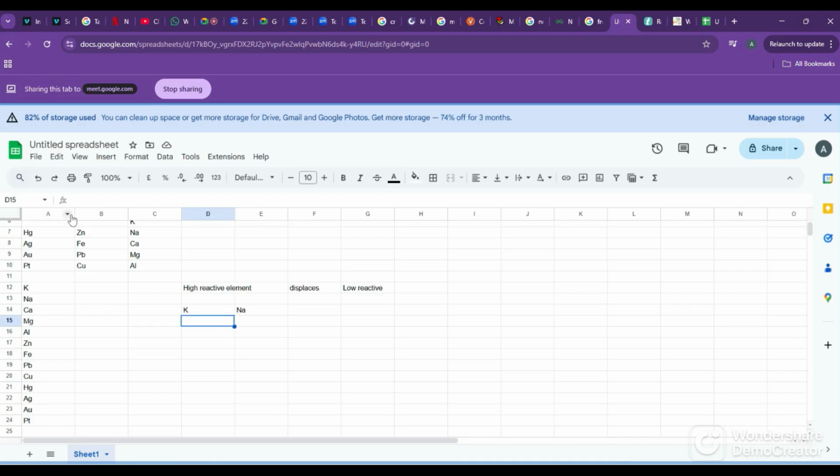We have reactions called displacement reactions. What is a displacement reaction? The high reactive metal will displace the low reactive metal. Suppose we have KCl and sodium, Na.